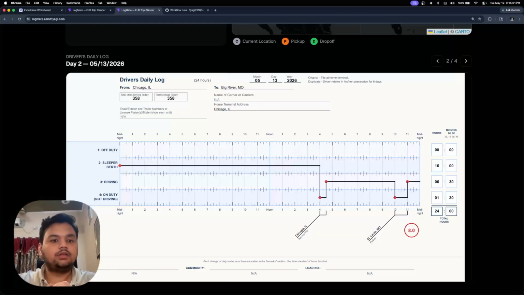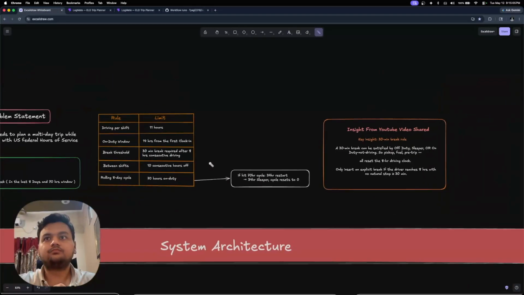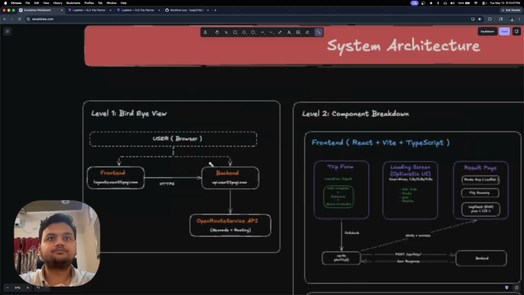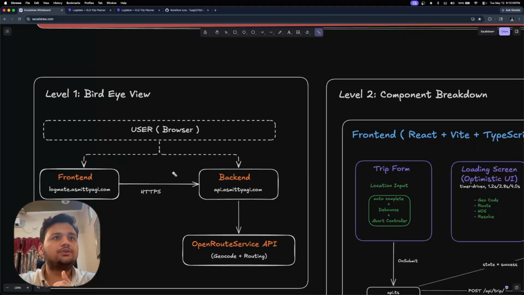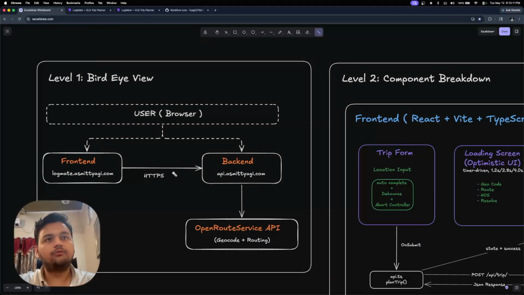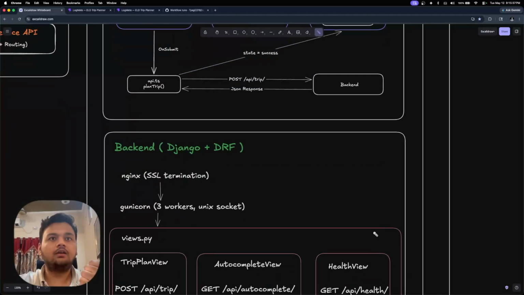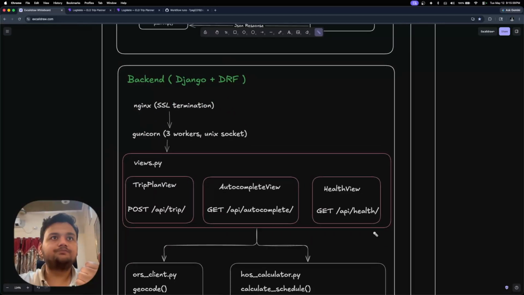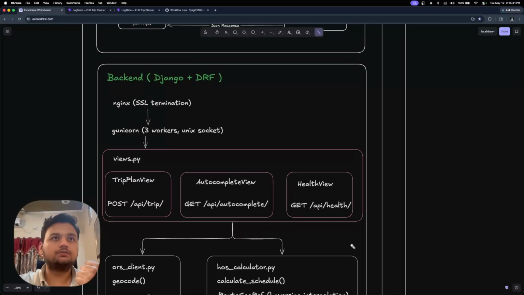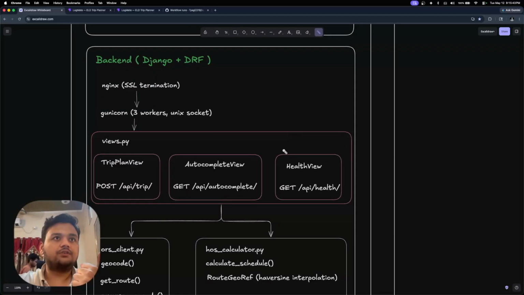Now let's quickly get an overview of the architecture. So this is a simple bird's eye view of the architecture, front end. Then we have the level two component breakdown, and this is our backend infra. Our backend is hosted on DigitalOcean. So yeah, Nginx is there, Gunicorn.